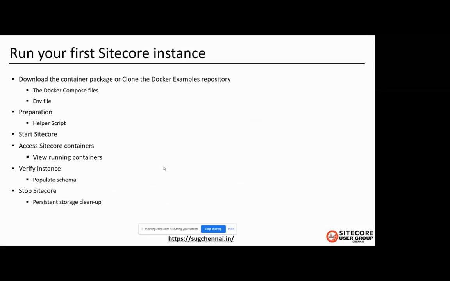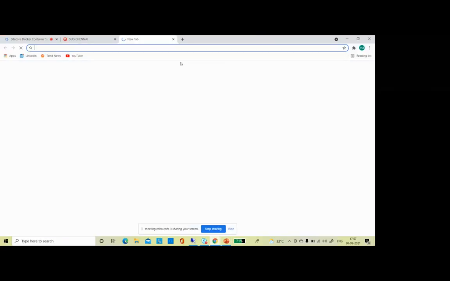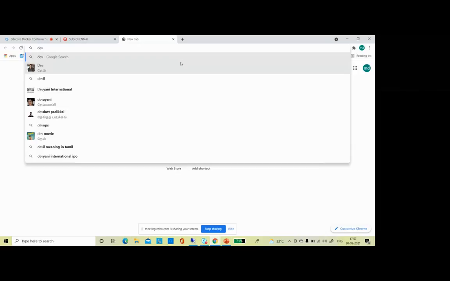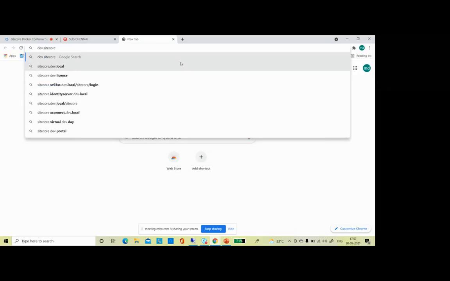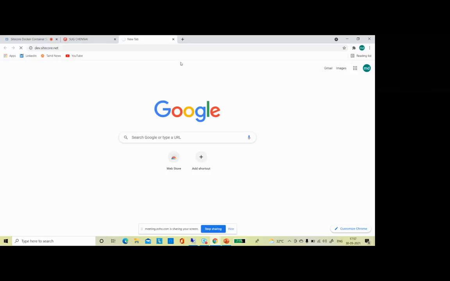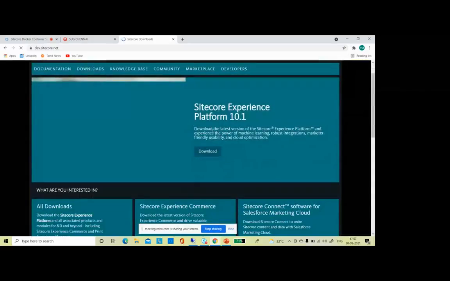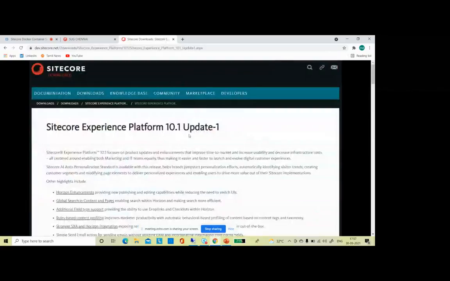You can download the container package from dev.sitecore.net. I can go to dev.sitecore.net. So here you can see there is a download option for 10.1.